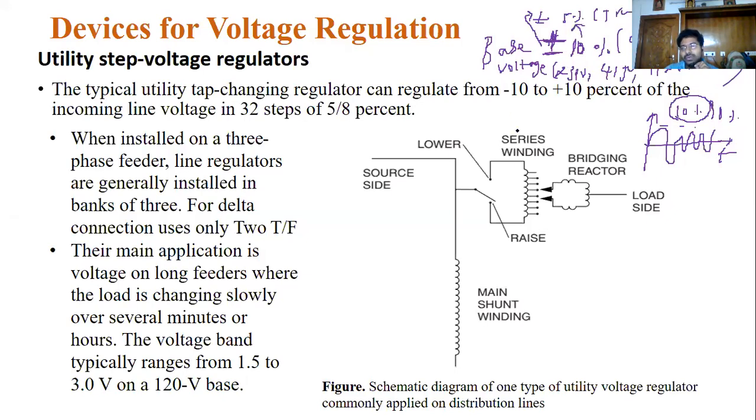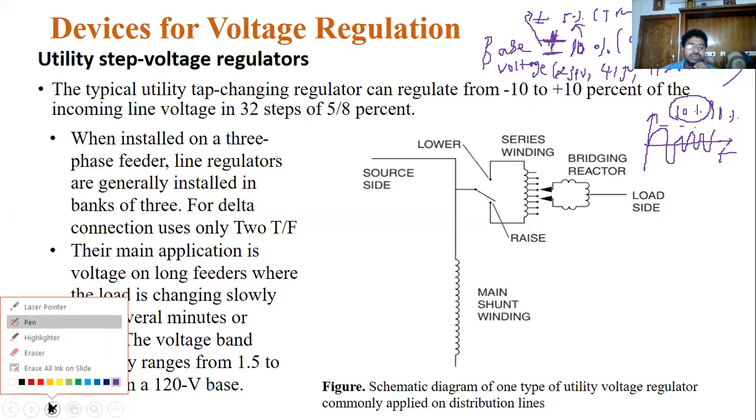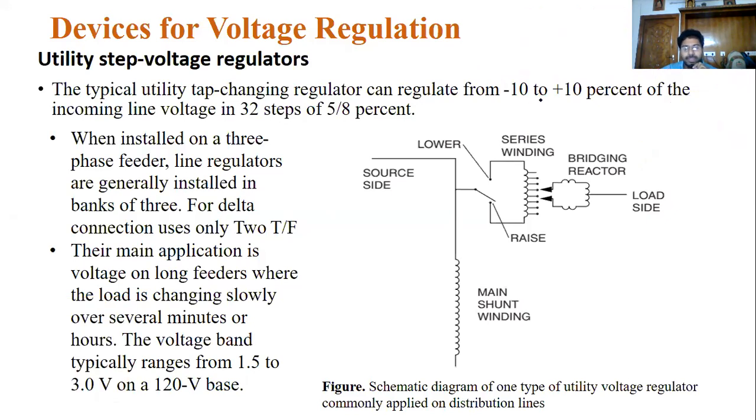Beyond those levels, we treat it as a power quality issue. Now we are going to solve these power quality issues. One of the quality issues we can consider here is voltage regulation. To reduce voltage regulation, one of the devices we use is the utility step voltage regulator. This utility step voltage regulator is connected near the substation side. This is the source side Vs, and this is the load side Vr.